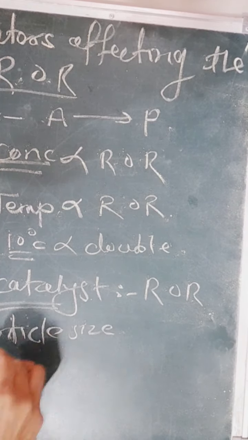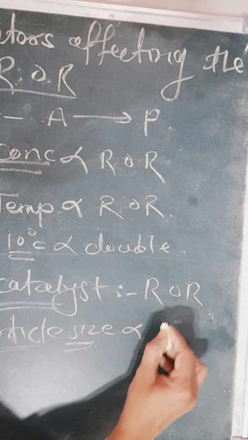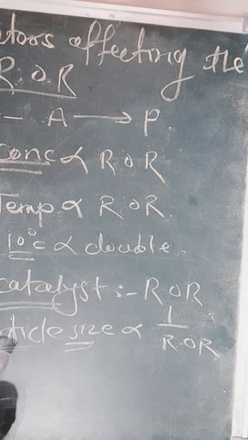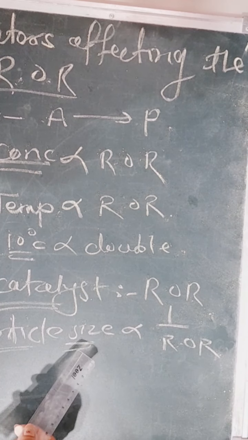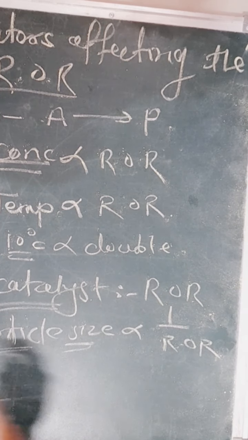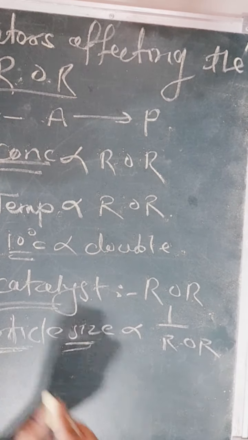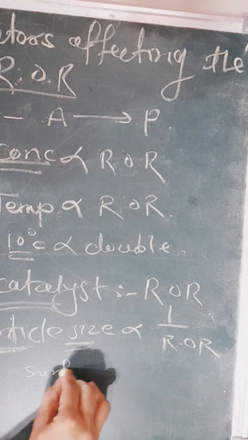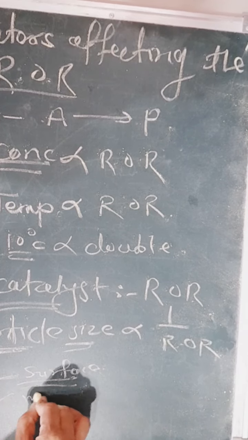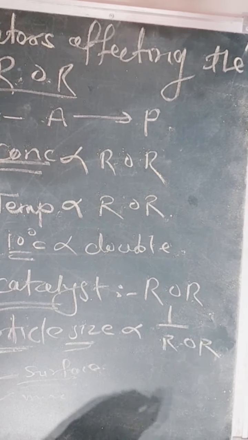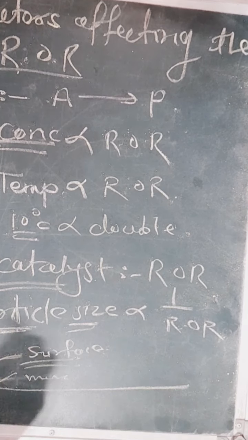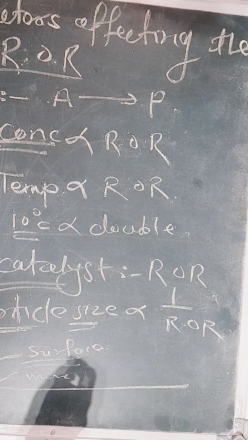Particle size is inversely proportional to the rate of reaction. If particle size is minimum, then rate of reaction is maximum, because particle size is related to the surface. The fine powder or fine nature of the reactant can cover more surface, and therefore the rate of the reaction is fast. So student, for this lecture, these points are sufficient.